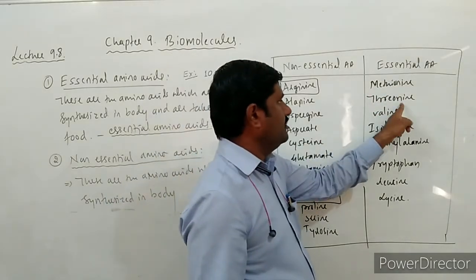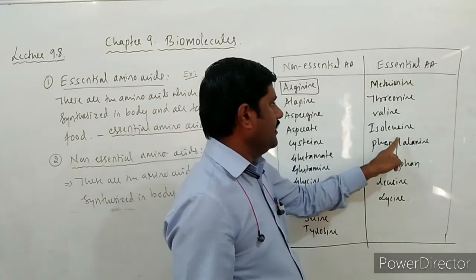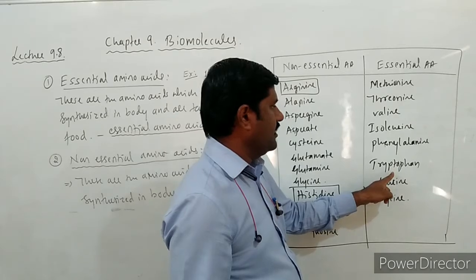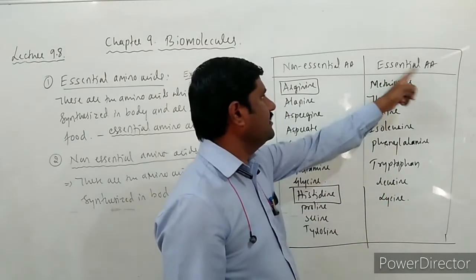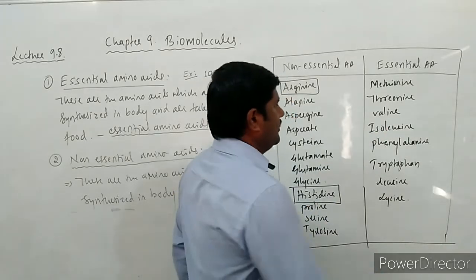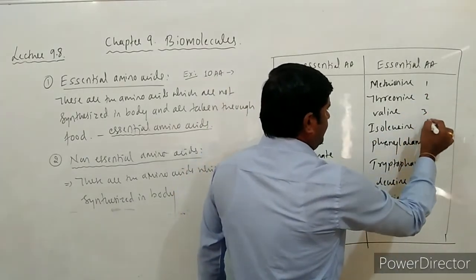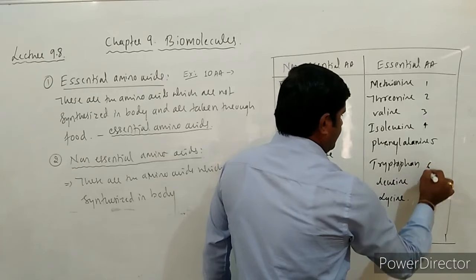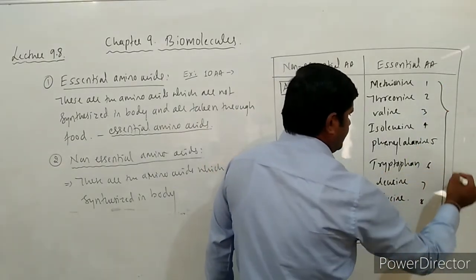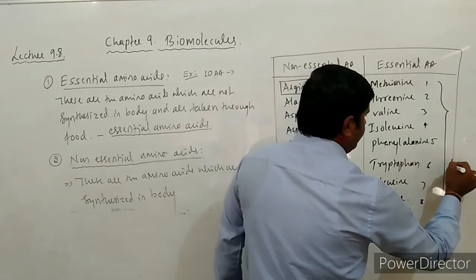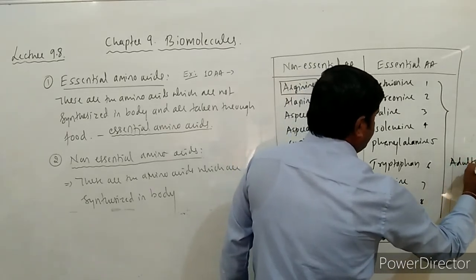See here, methionine, threonine, valine, isoleucine, phenylalanine, tryptophan, leucine, lysine. All these are the essential amino acids. How many are there? Totally 1, 2, 3, 4, 5, 6, 7, 8. So 8 are 100% required for adults.